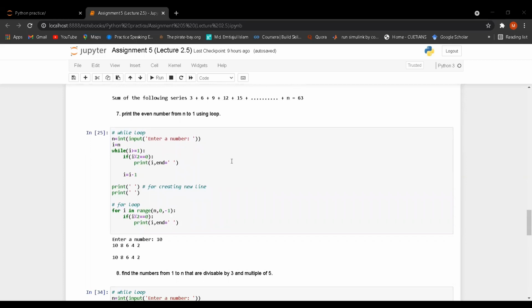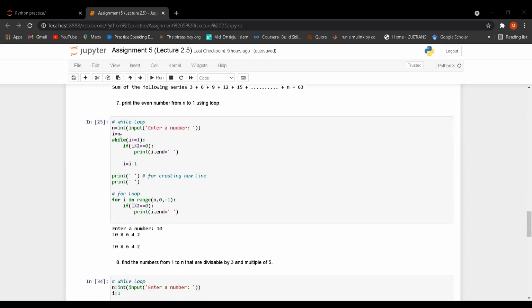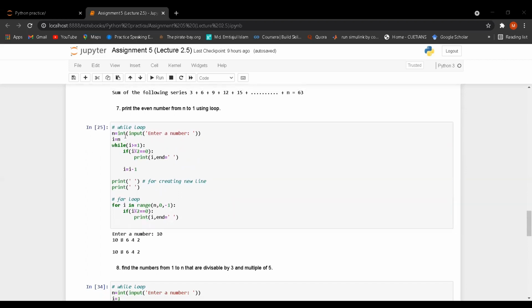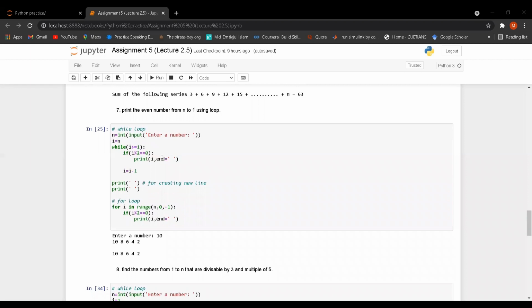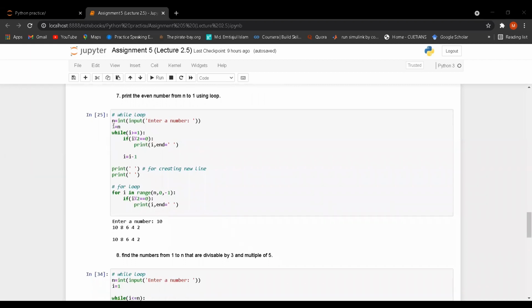But I have to take the even numbers. That means, so let's check the code. Here I have taken i is equal n, the initial value. After that I have to take the condition while i is greater than or equal 1. The decrement should be minus 1: n minus 1, n minus 2, likewise. So i is equal n.